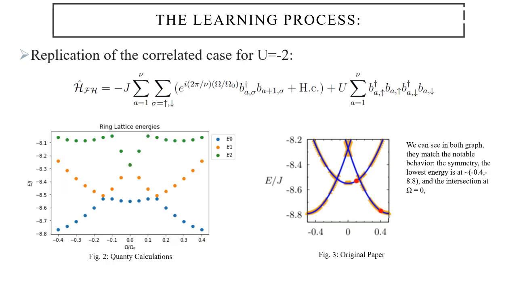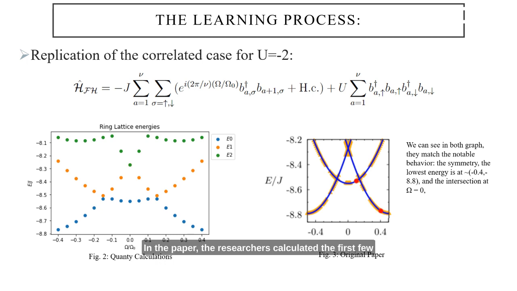With the Hamiltonian in the paper, the researchers calculated the first few excited state energies as a function of the omega parameter for a few different cases of the Hubbard interaction, the first case being no interaction and the rest being different interaction strengths. The strategy was to first use the Fermi function to calculate the ground state energies for the no interaction case and then replicate with Quanti.